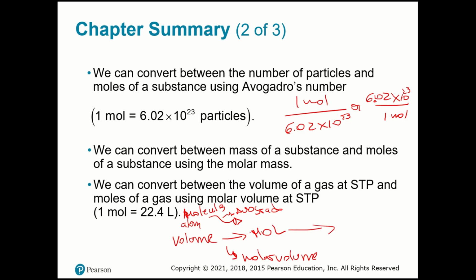And through moles, I can use molar mass to find mass, grams. And you can do it the other way as well.